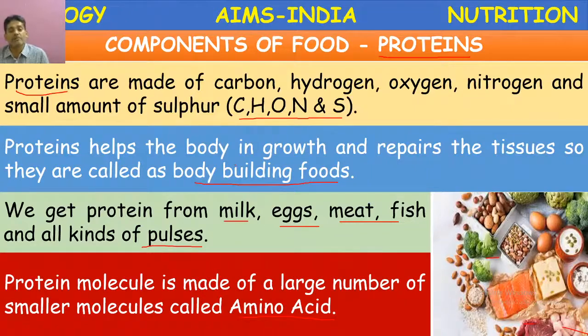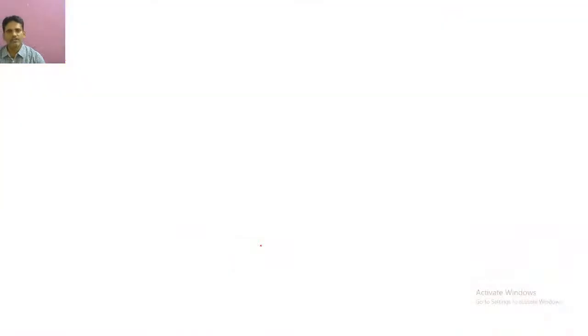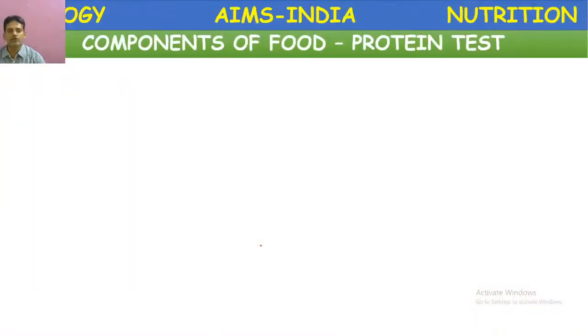So proteins play a very important role. Taking proteins is very important for a growing child. That's why, when we are discussing a balanced diet, again we remember these proteins. Let us go for the test for proteins.